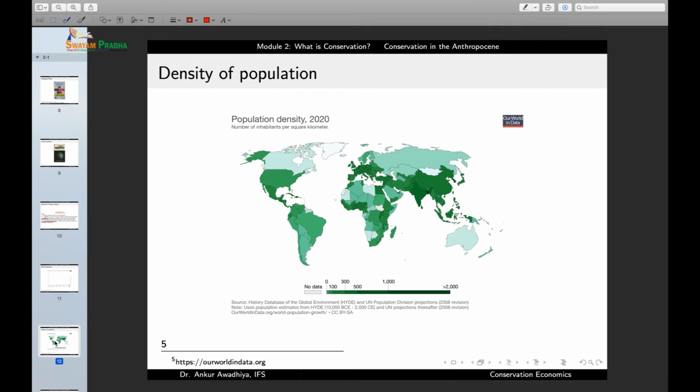Now, if you consider our country, it is one of the more densely populated areas of the world. Because we have a large human population, we need a lot more resources to feed these people. So essentially, the amount of agricultural expansion has been increasing with time.